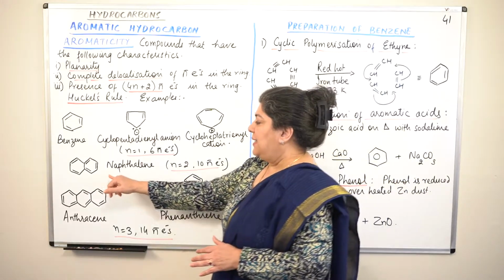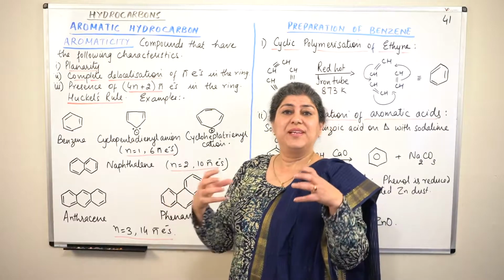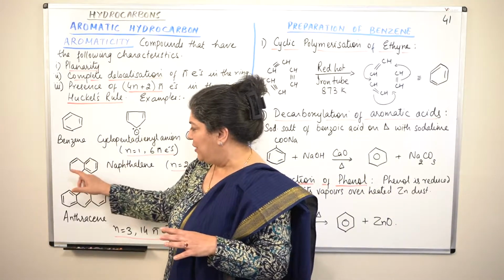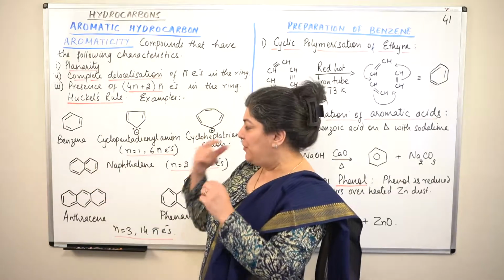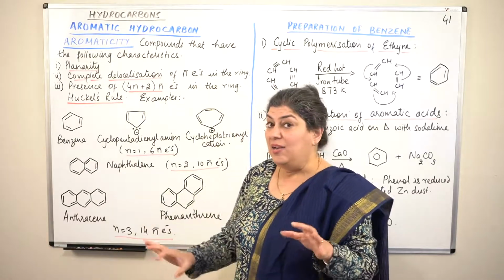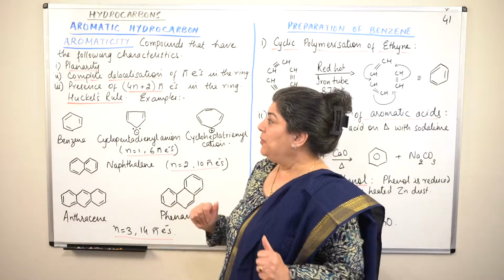Now comes the second category, that is naphthalene. Naphthalene is 2 benzene rings fused together. This molecule has this formula, if you really look here. 2 benzene rings fused together and there are 5 double bonds. And look, they are all, is it a planar molecule? Of course it is planar.